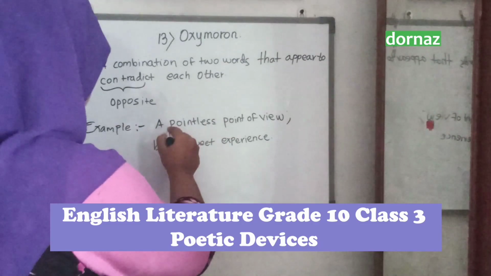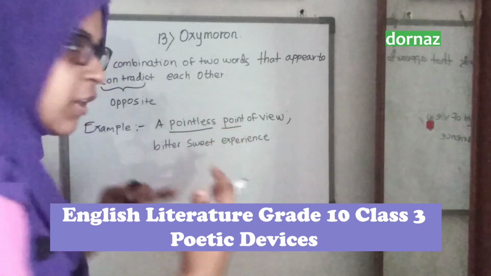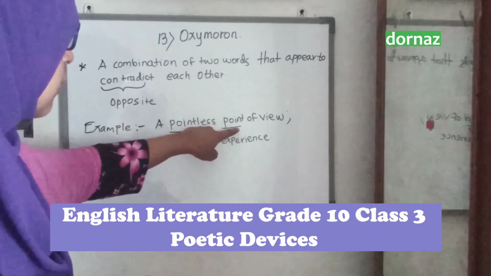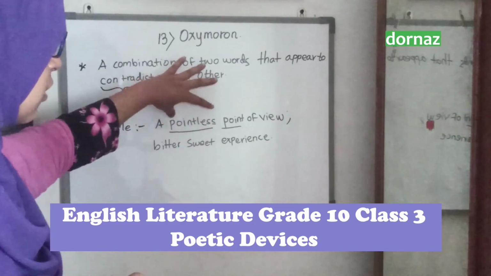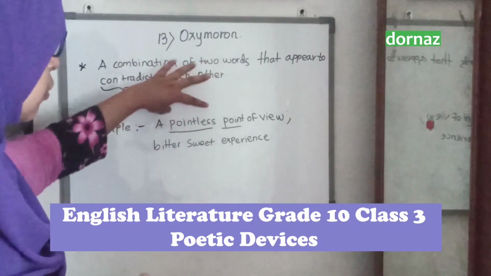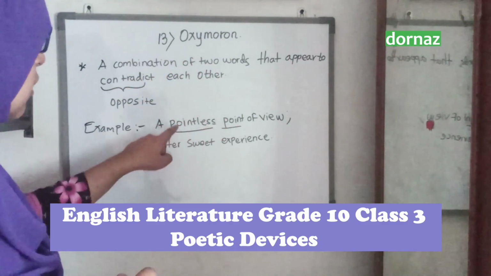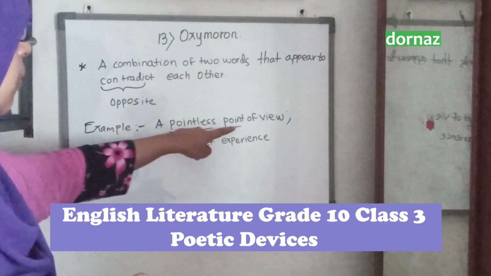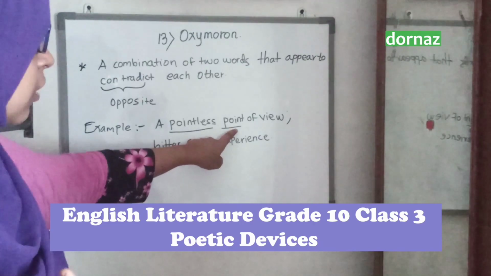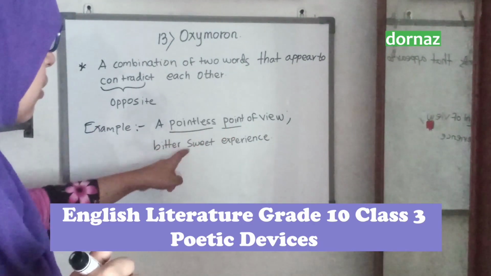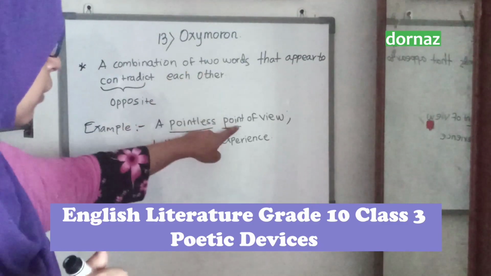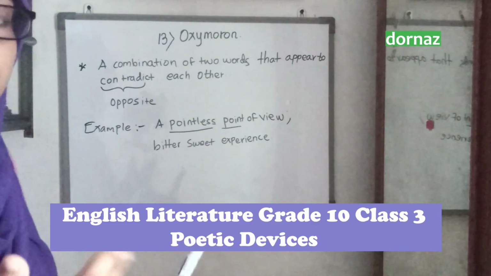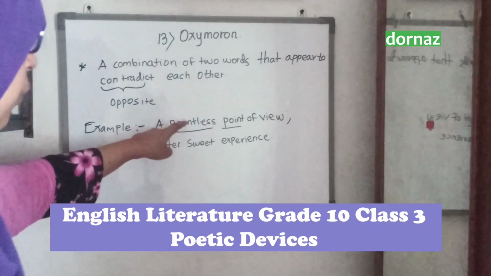Here, these two words are combined together in a line, but pointless is the opposite word of point. So, opposite to each other. These two words are combined, a combination of two words. Two words are combined here in a line that appear to contradict each other. They possess opposite words. What is the opposite of point? Pointless. What is the opposite word of pointless? Point. They possess opposite meanings, negative meanings. Pointless point.